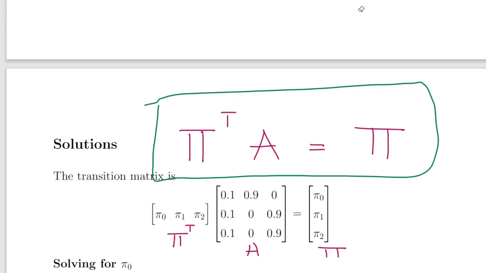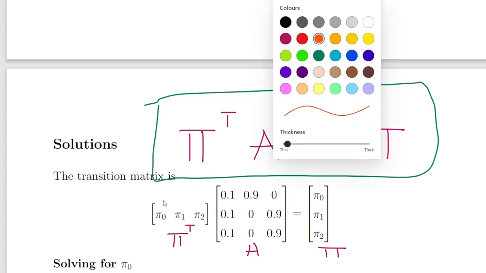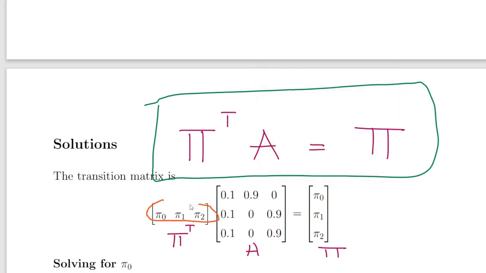So we're going to solve for pi 0, pi 1, and pi 2, working through it as a matrix calculation, multiplying the row vector by the columns of A, which will give each respective value of pi.